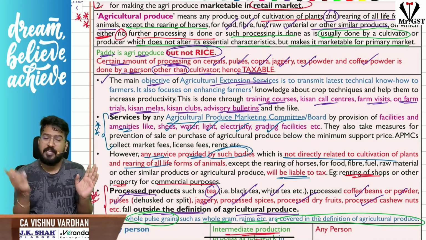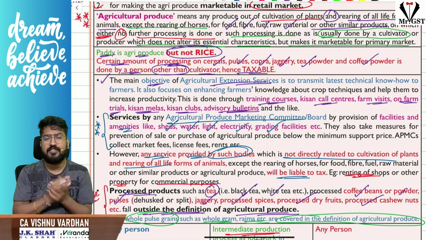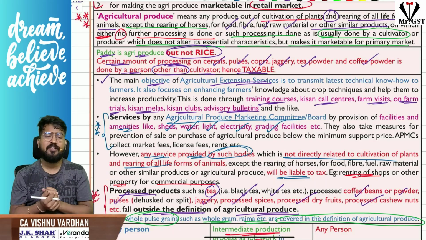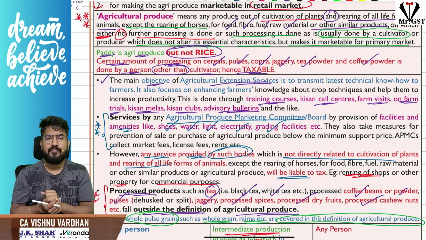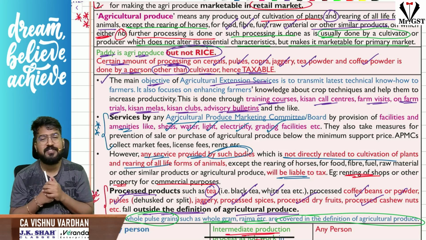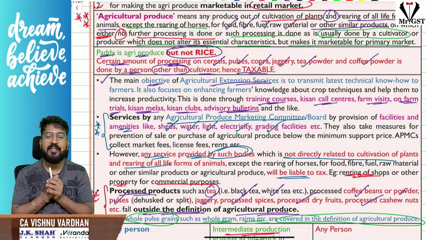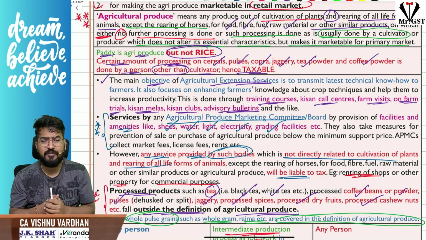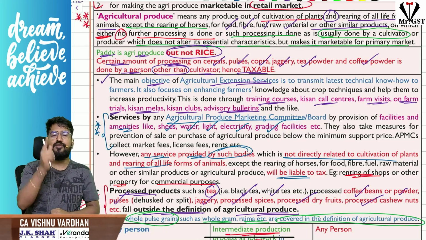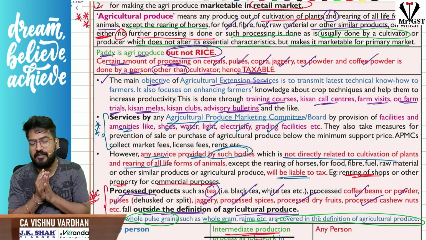agricultural produce. Even if the cultivator touches it and it loses its essential characteristic, for example, the farmer himself is making tomato sauce in the farmland by extracting tomatoes, or making potato chips or jaggery in the farmland, can you call it an agricultural produce? No. Even if the cultivator is doing it, it should not lose its essential characteristic. That is the key point here.